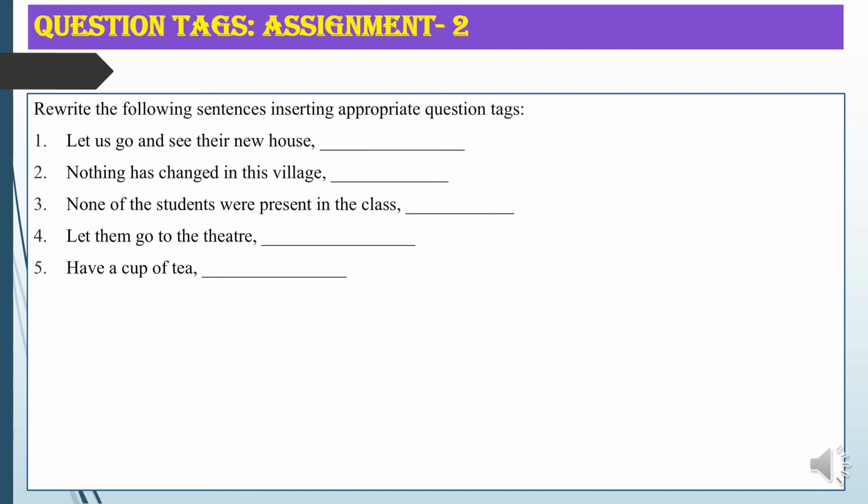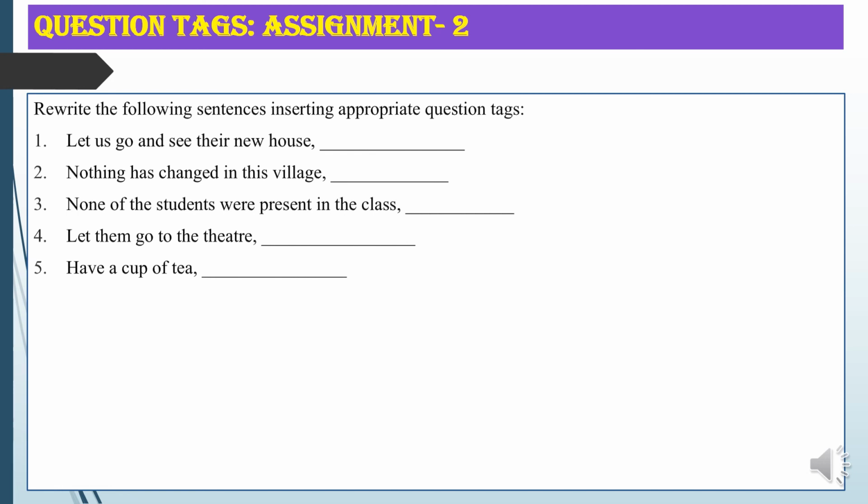First one was, we have plenty of time. It will become haven't we? Then, we saw no one we knew. So it will become didn't we? Then next, we could scarcely hear what he said. So the word scarcely is there. Scarcely is semi-negative, so the sentence is a negative sentence. That is why it will take a positive tag. It will become could we.